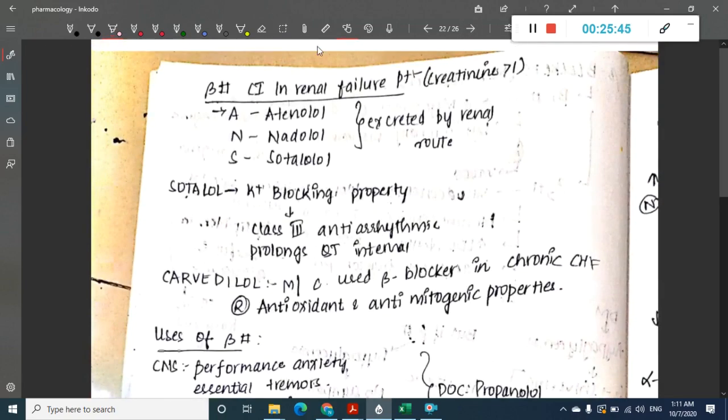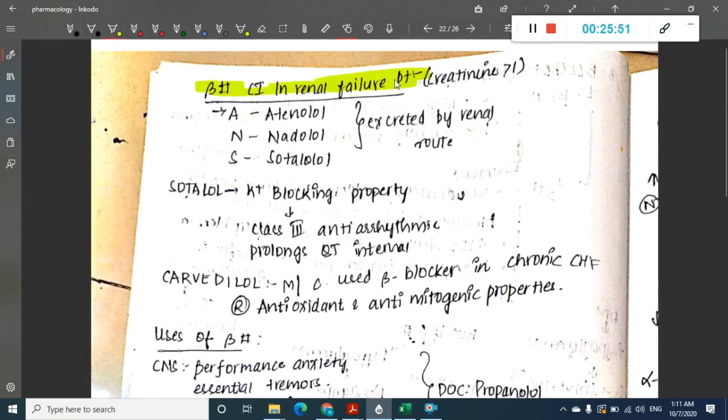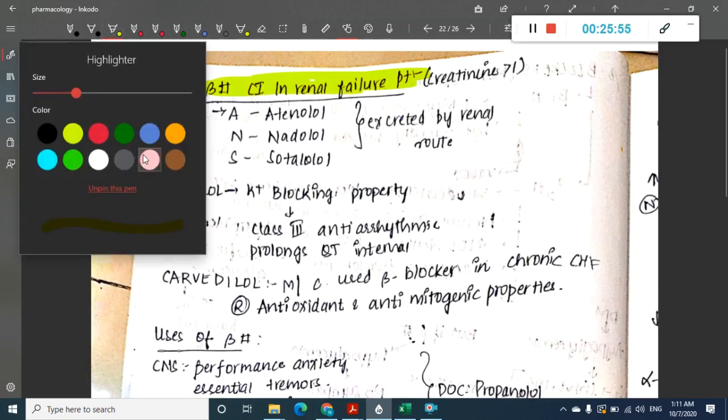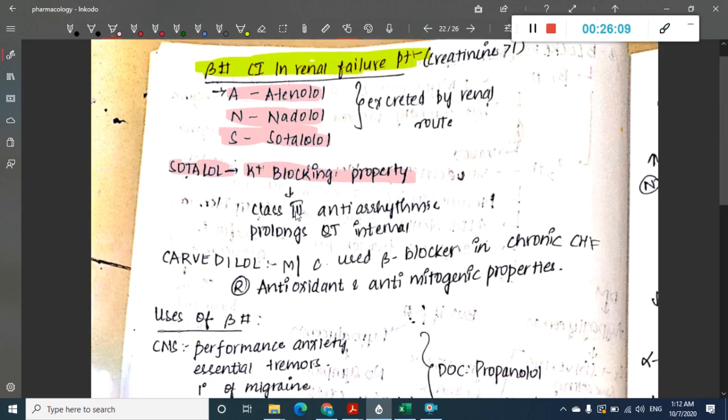Now, which beta blockers are contraindicated in renal failure? The beta blockers which are contraindicated in renal failure are those which are excreted by the renal route. The mnemonic is ANDS, that is atenolol, nadolol and sotalol. So what is this sotalol? Sotalol has some potassium blocking property, and it is used as a class 3 drug.